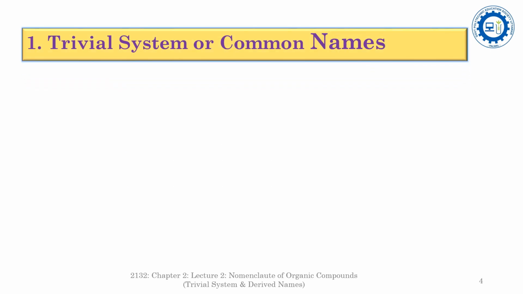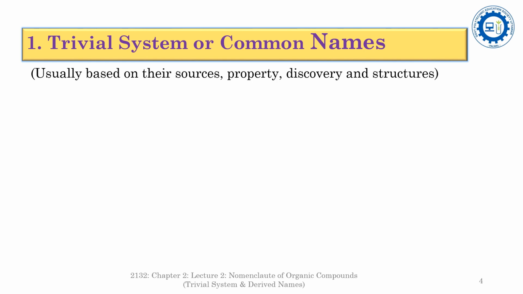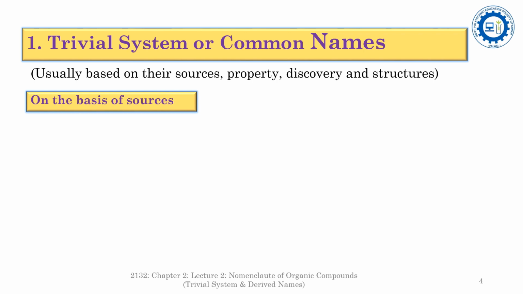Hello students. Now we will discuss the first system of nomenclature, that is the trivial system or the common names of organic compounds. The trivial names of organic compounds are usually based on their source, property, discovery and structure. Example, the common names or trivial names on the basis of sources. Urea: the main source of urea is urine. So urea is named on the basis of its source, that is urine.